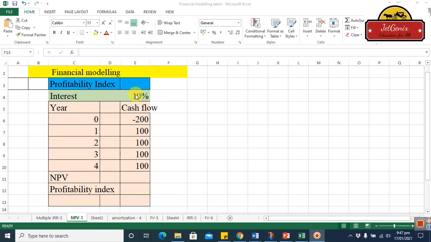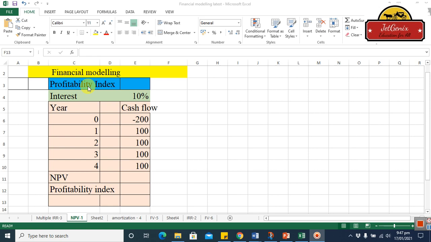Guys, today we are going to discuss the profitability index, okay? And as you know, the profitability index is one of the tools for capital budgeting analysis or for investment appraisal, okay?